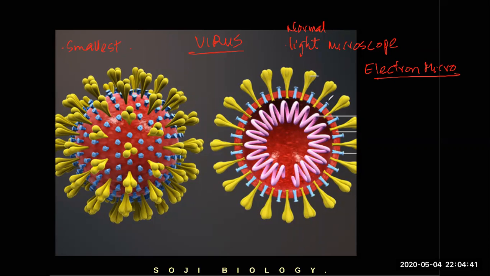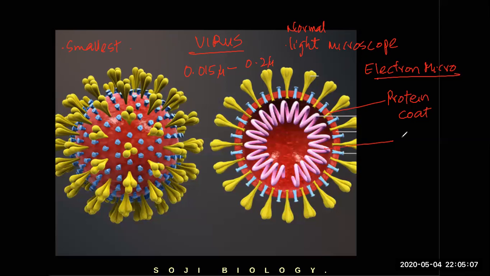And what's the size of this? It ranges from 0.015 micron to 0.2 micron. It's really, really small. And it comes in different shapes. It has only just two parts. Outside, those flower-like parts are known as the protein coat. It is surrounded by a protein coat. It doesn't have cell wall, cell membrane, cytoplasm, nothing.